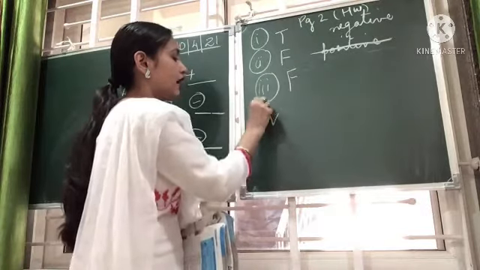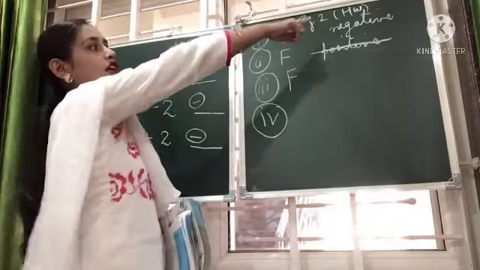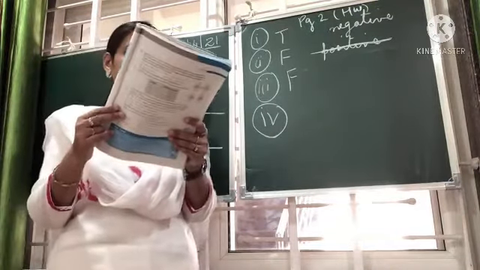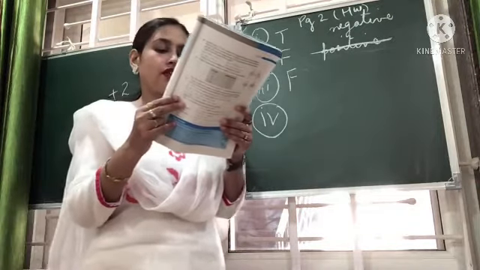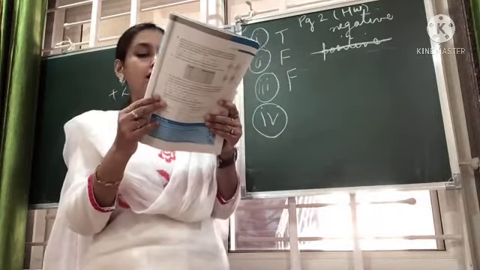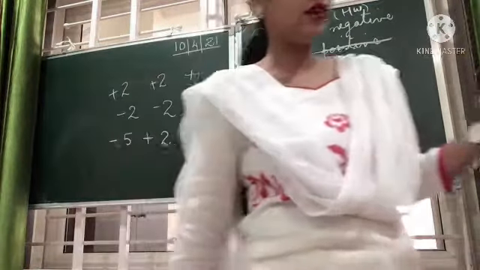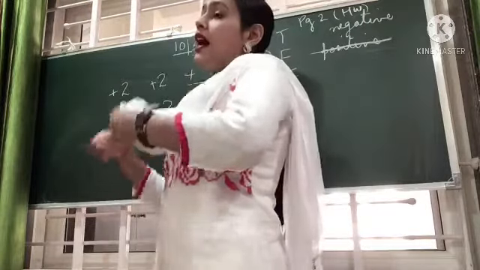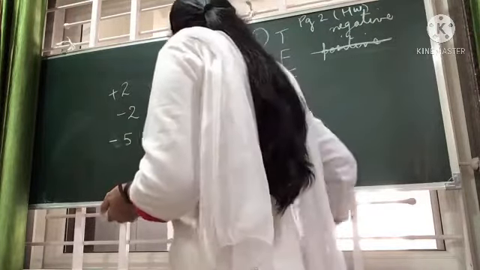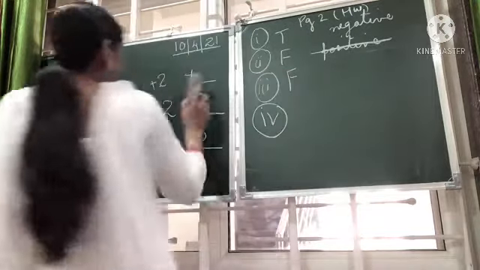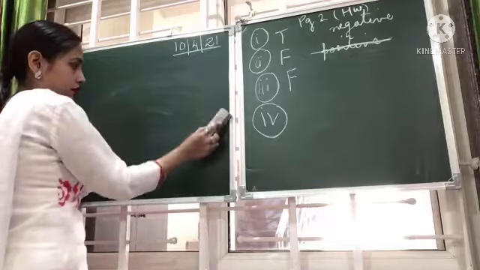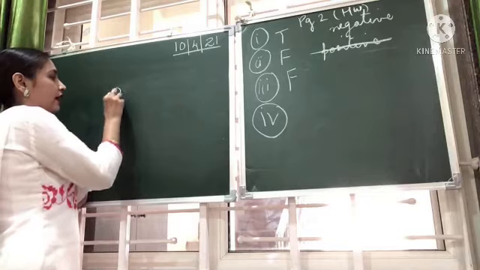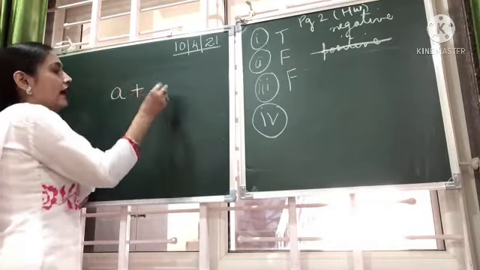Then we go to the fourth one. Children, I am repeating again. This is homework we are discussing, true, false, which are on page 2. Additive inverse of an integer 8 is -8 and additive inverse of -8 is +8. Now children, additive inverse is a new term which has come here, okay? So additive inverse means, let's take any number, what can you add to it?